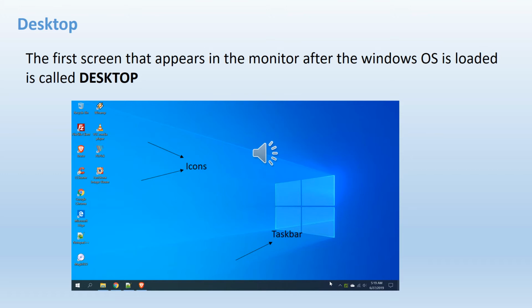In our previous slides, we have learned what these are. We call these icons. Okay, these small pictures, we call these icons. And also you can find the taskbar. By using the taskbar, you can switch on or switch off the computer, you can change the time and date, and you can connect to the internet. So likewise you can do these things by using the taskbar. So on this desktop, children, you can find icons as well as the taskbar.